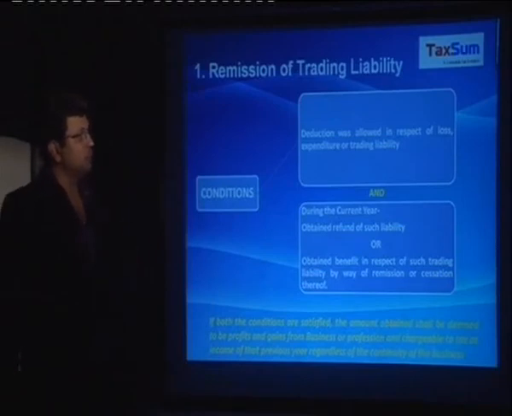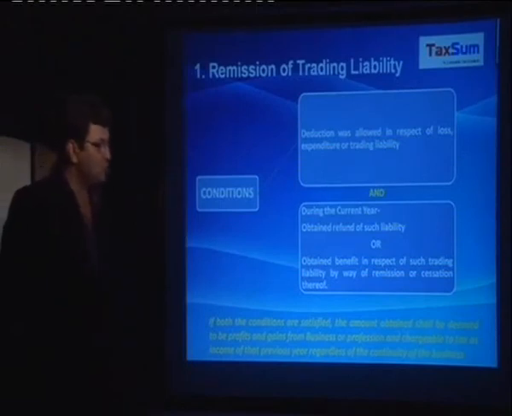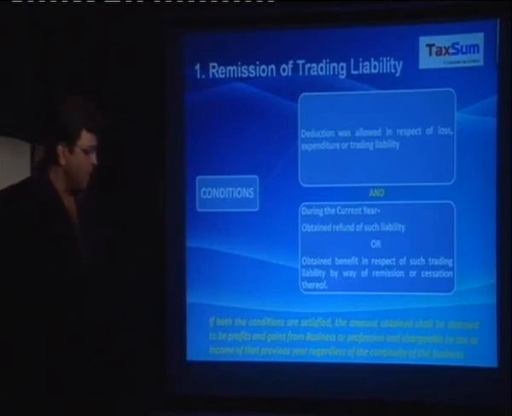If any deduction of any trading expense has already been allowed as an expenditure or loss or trading liability, and during the current year the assessee obtains a refund of such liability or obtains a benefit in respect of such trading liability by way of remission or cessation thereof, and both these conditions are satisfied, the amount obtained shall be deemed to be profits and gains from business or profession and chargeable to tax as income of that previous year, regardless of the continuity of the business.